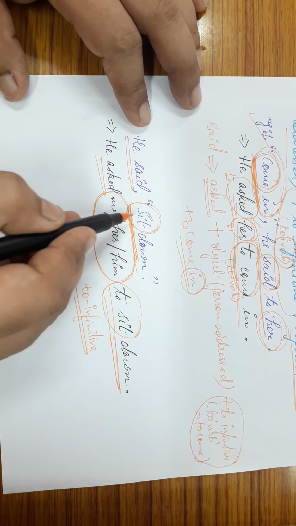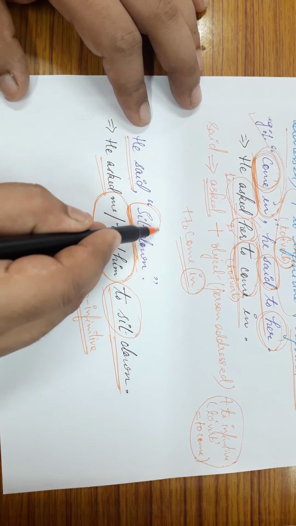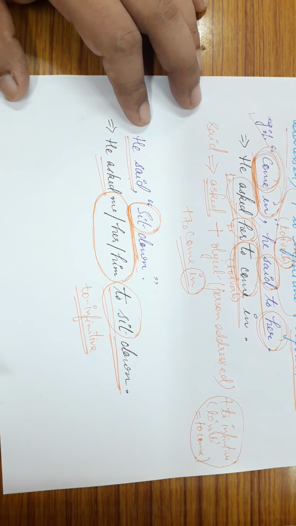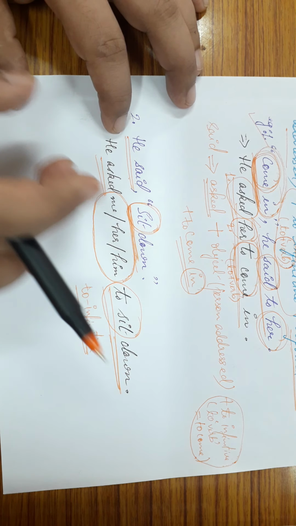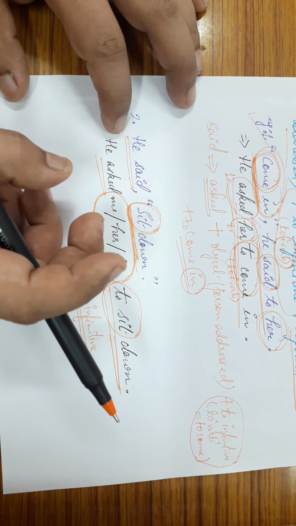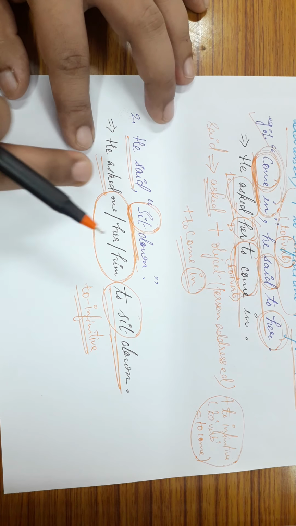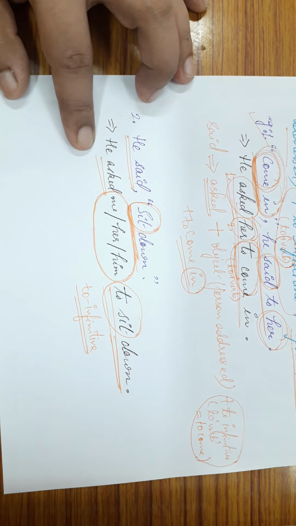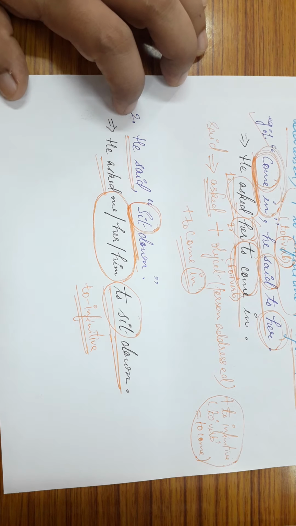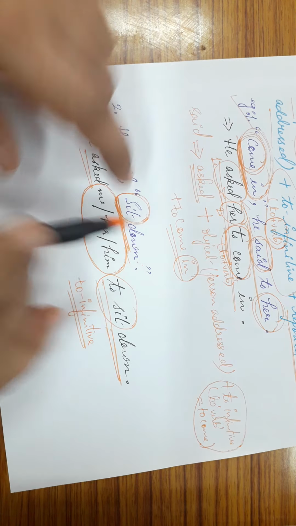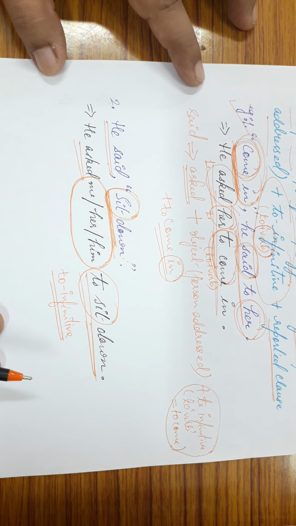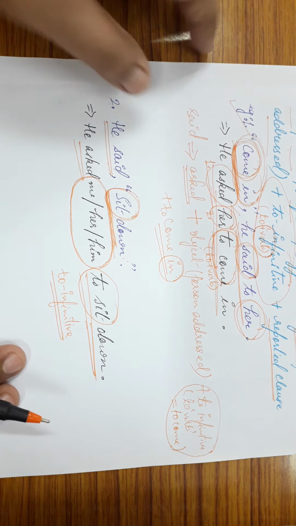Okay, the verb for the to infinitive is derived from here only, and the choice of the reporting verb in indirect speech will depend upon the tone of the imperative sentence used in the direct speech under the double inverted comma, or you can say simply the reported clause. Okay, now